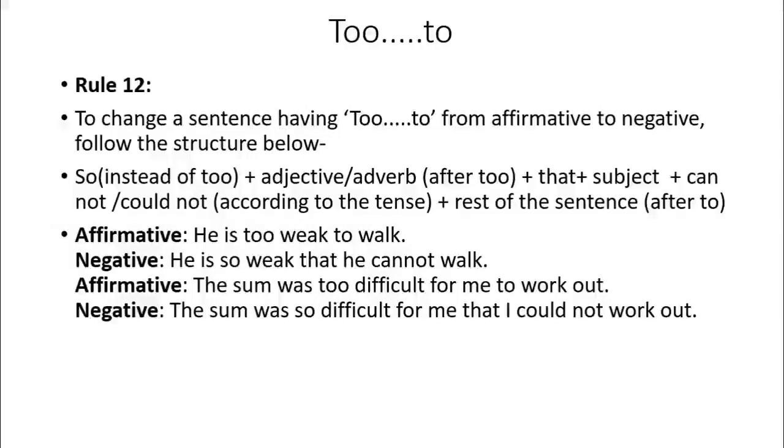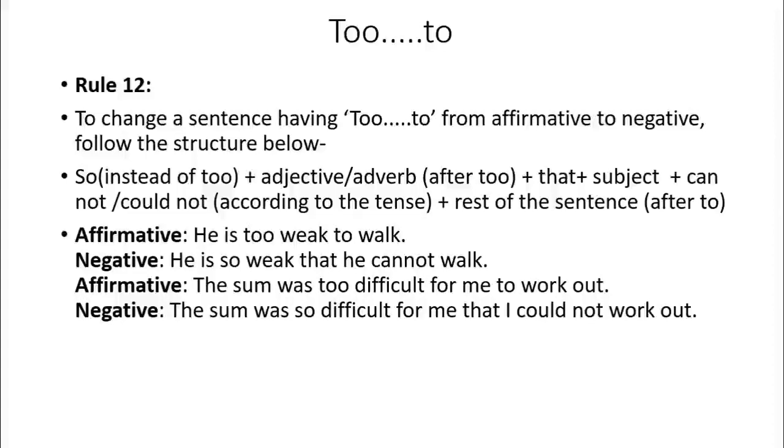So in rule number 12, we have too...to. That means to change a sentence having too...to from affirmative to negative, follow the structure below. At first, use so instead of too. Then write down the adjective or adverb after too. Use that and then the subject. Use can or could according to the tense, and then the rest of the sentence will be written.